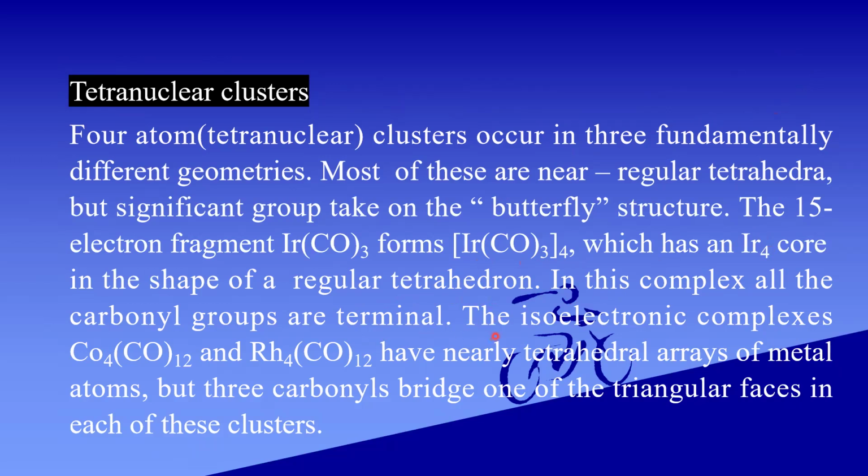The isoelectronic complexes, that is same number of electrons, Co4(CO)12 and Rh4(CO)12, have nearly tetrahedral arrays of metal atoms, but 3 carbonyl bridges are present in the triangular faces in each of these clusters.